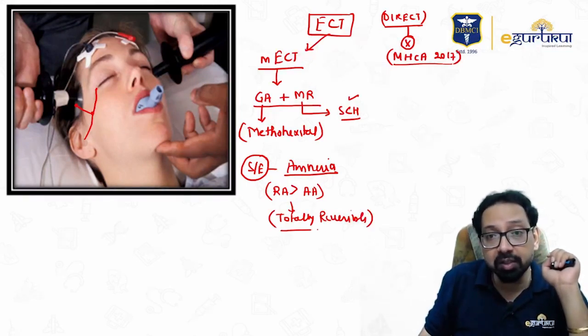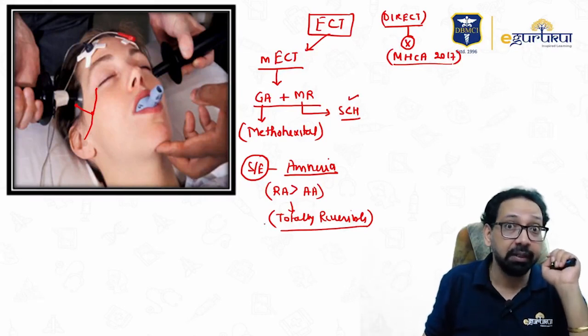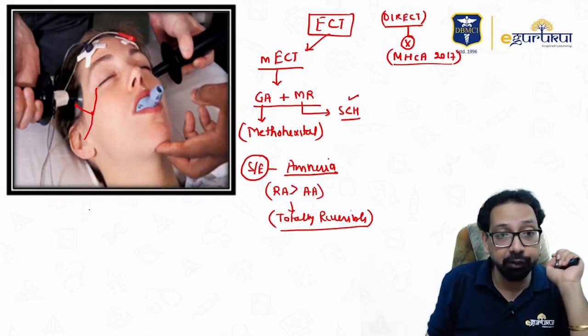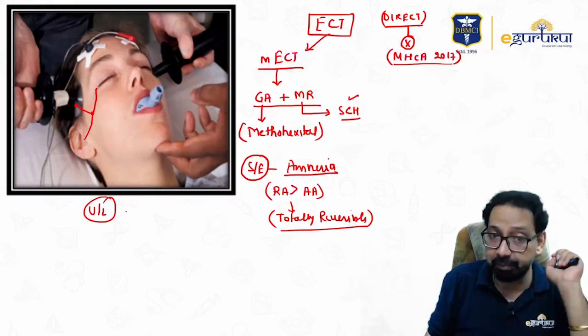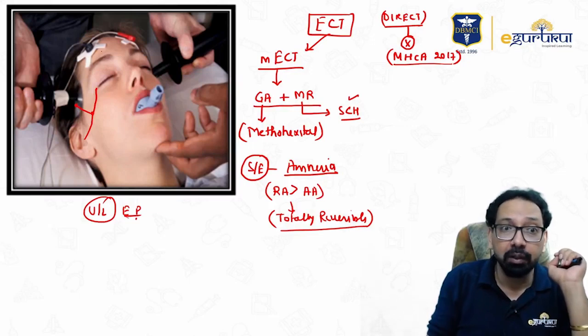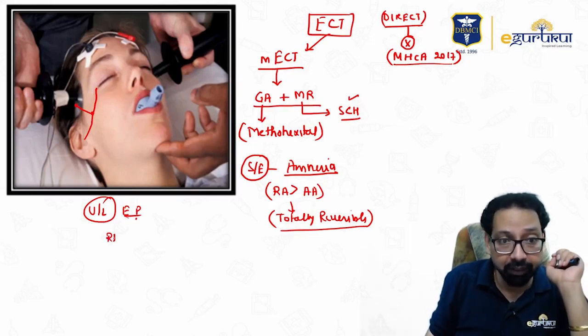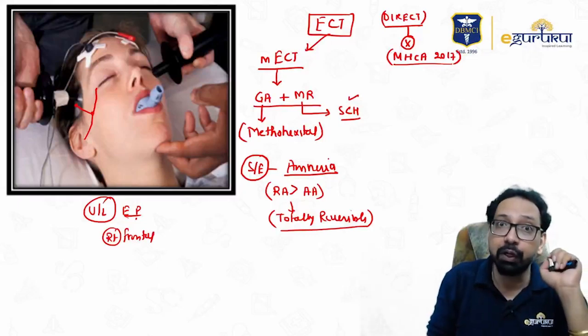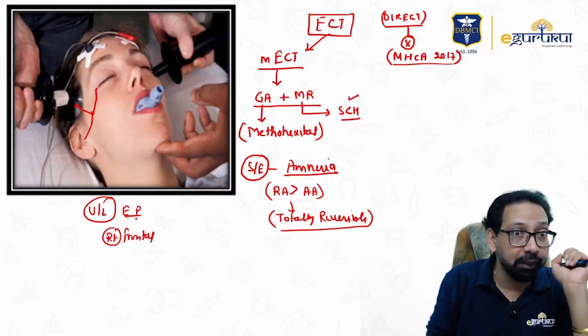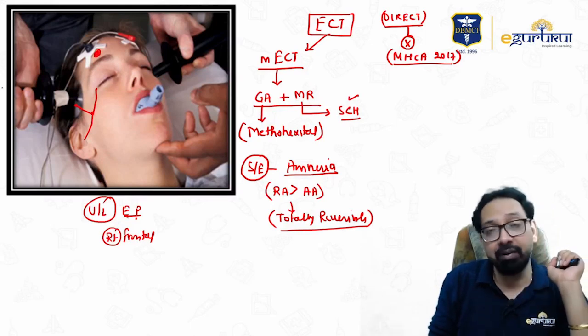But we are concerned with this amnesia. That's why we have tried unilateral electrode placement. Unilateral electrode placement, that is right frontal area. If you want to put electrode unilaterally, you will put at right frontal area.